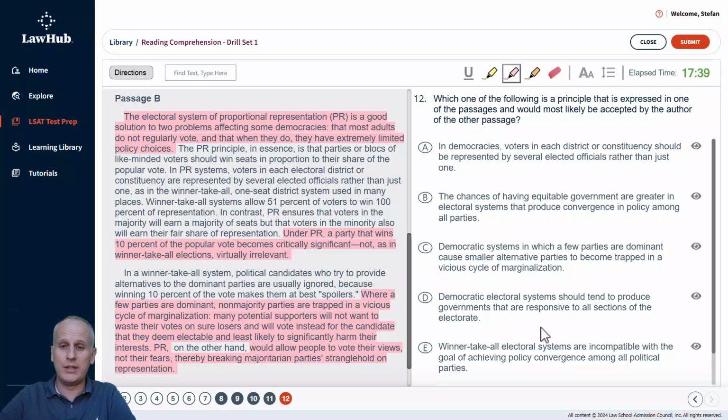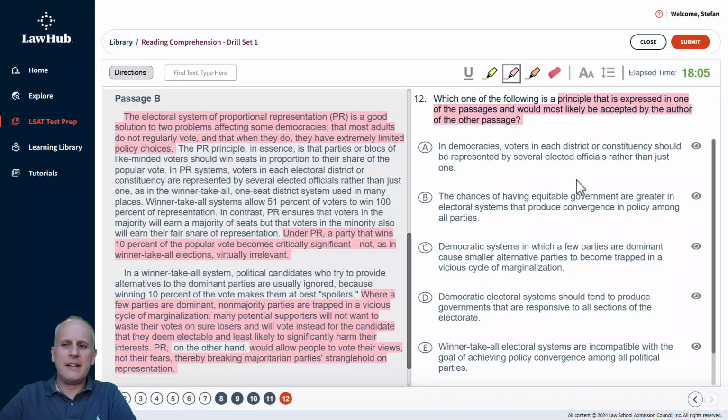And we move on to our last question for this relatively short 5-question dual passage setup. And once again, it's really just another big picture main idea task question. So, which of the following is a principle that is expressed in one of the passages and would most likely be accepted by the author of the other passage? So, we're looking for something that is stated in one of the passages, and the opposition, because they are kind of oppositional, as we've established at this point, would agree with that still.